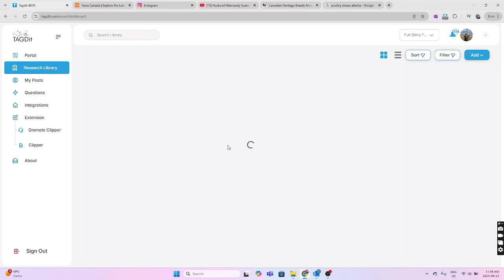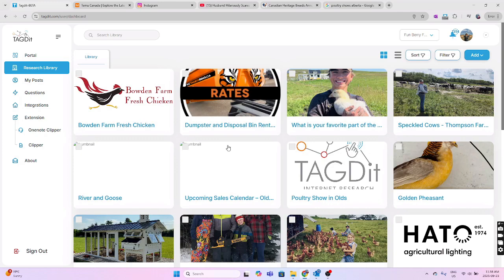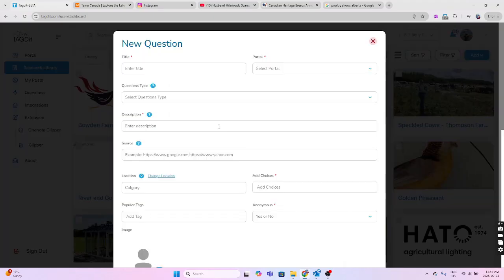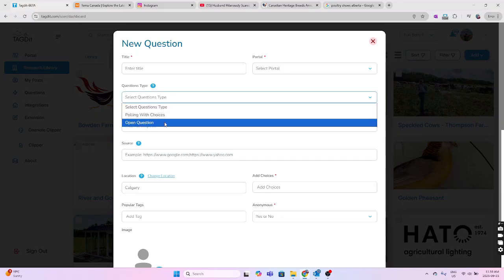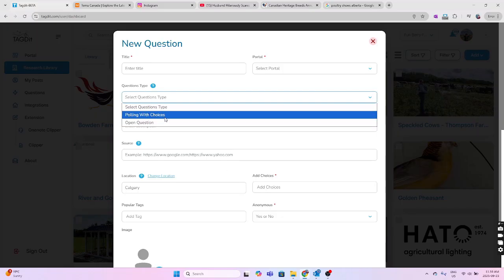And so it's a bit of an intranet. And if we post questions to the team, then there's different ways to answer. And one of the particular ways that I'm trying to test, so you add right here, top right corner, you can add a post, a question, or a notice. So a new question would look like this, and for the type of question, you can just have an open-ended question, or you can have polling with choices.